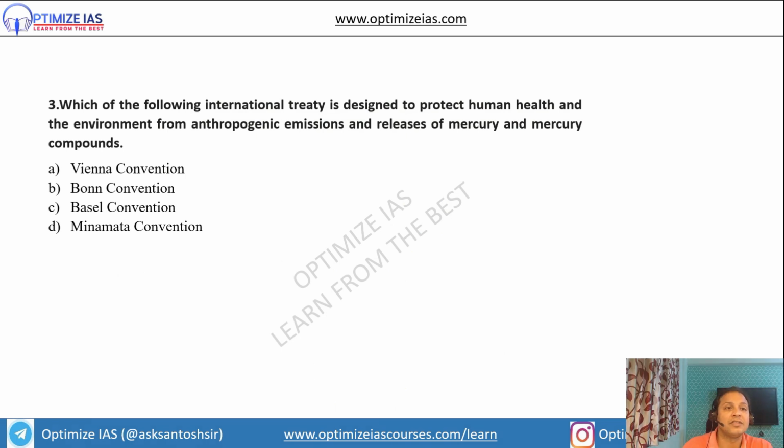Okay, next is which of the following international treaty is designed to protect human health and environment from anthropogenic emissions and release of mercury and mercury compound? The answer is, guys, can anybody tell me in the comment box what is the answer to this question? Minamata Convention.